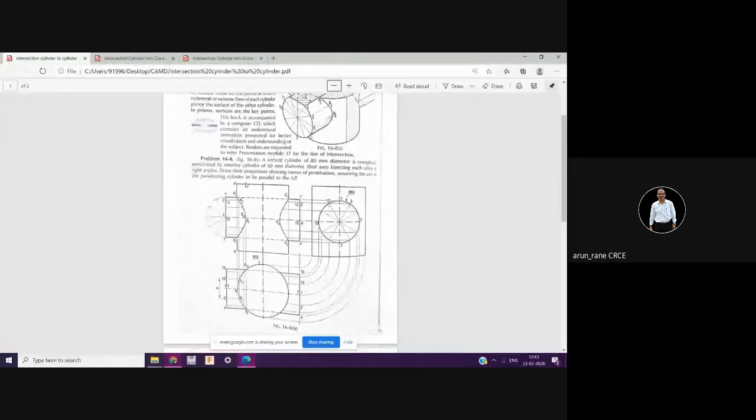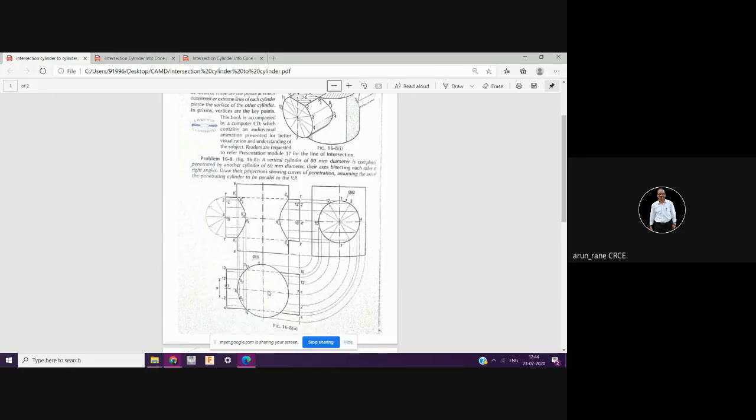I'll repeat again. So first you draw this cylinder, that is the base cylinder of 80 dia, and let's assume a length of 100 mm. Project it, draw a circle for this, and on the side you draw another rectangle corresponding to this. Now divide this cylinder into 12 parts. If the drawing is complex, you can divide it into 8 parts. 12 parts means at 30 degree, 8 parts means at 45 degree. So let us divide this, being not so complex, into 12 parts.